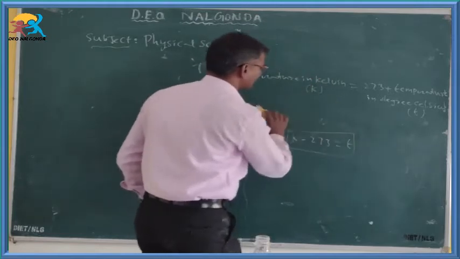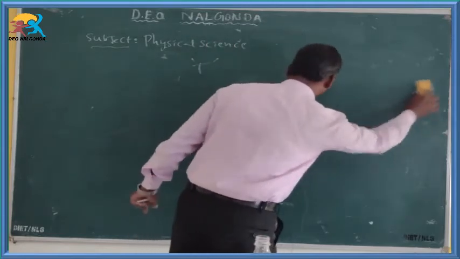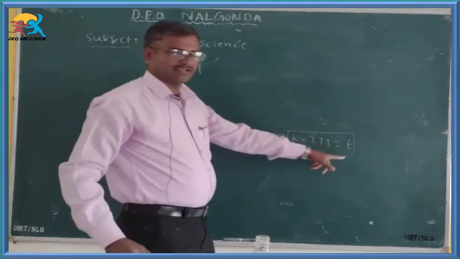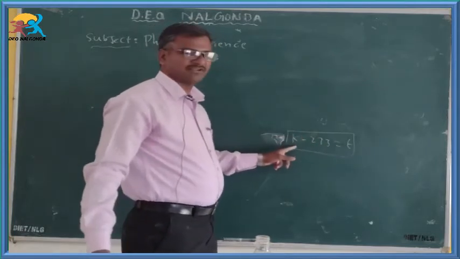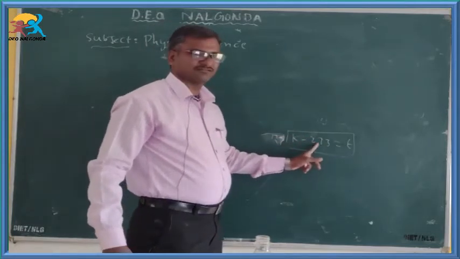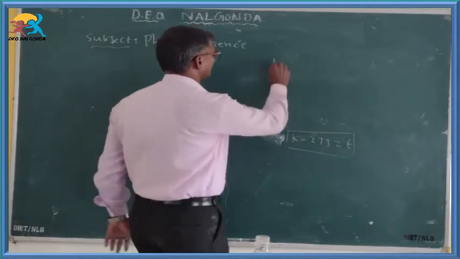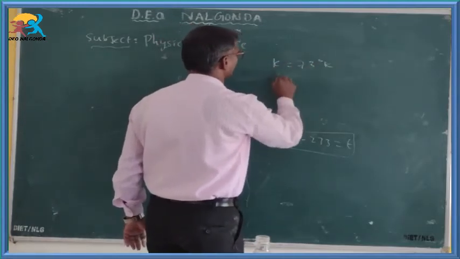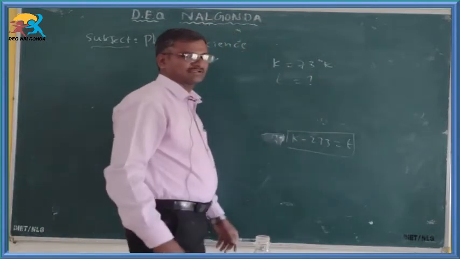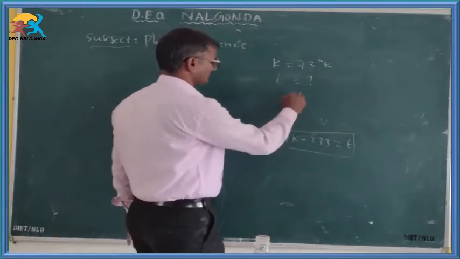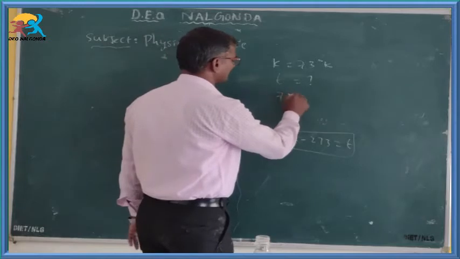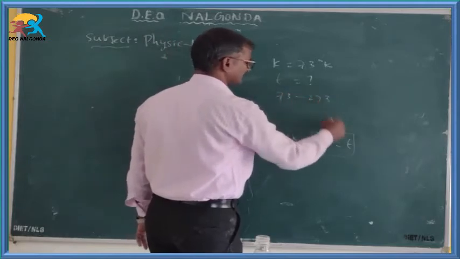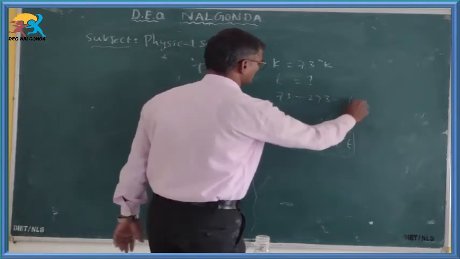At the time of reverse conversion we can say temperature in degree Celsius is equal to temperature in Kelvin minus 273. If K is equal to 73 degree Kelvin, then t is equal to how much? 73 minus 273 is equal to t.